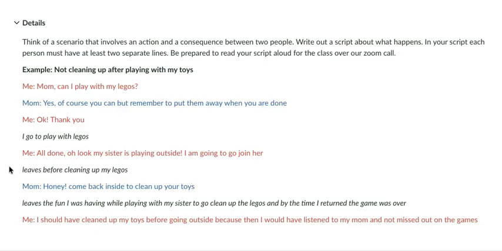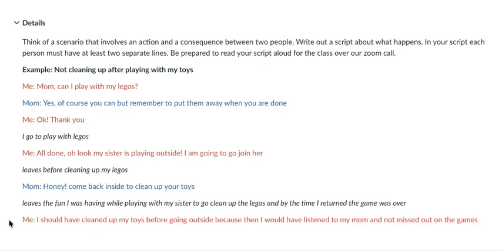My mom: Honey, come back inside and clean up your toys. I then have to leave the fun I was having while playing with my sister to go clean up the Legos, and by the time I returned, the game was over. Me: I should have cleaned up my toys before going outside, because then I would have listened to my mom and not missed out on all the games.